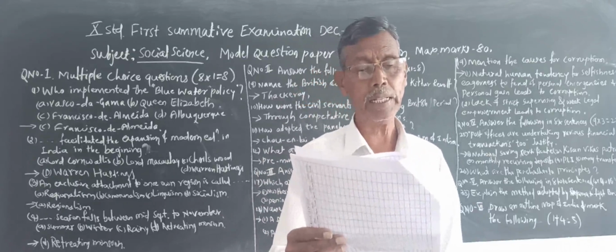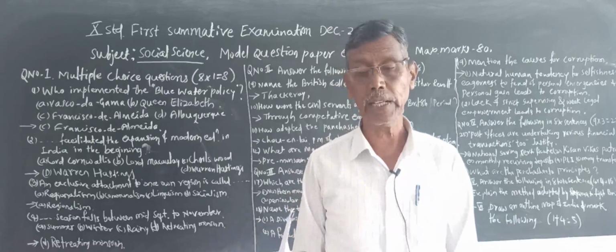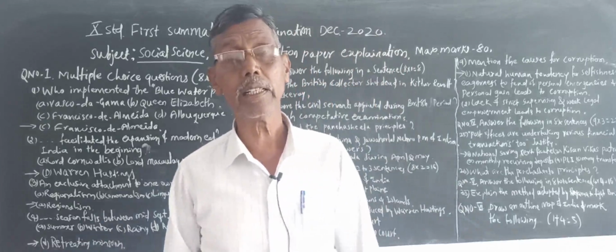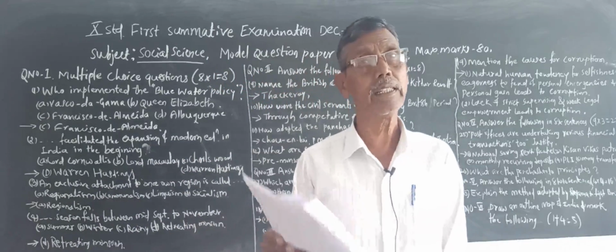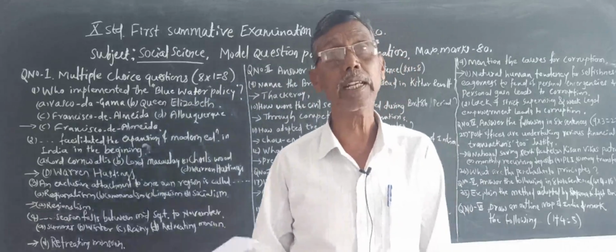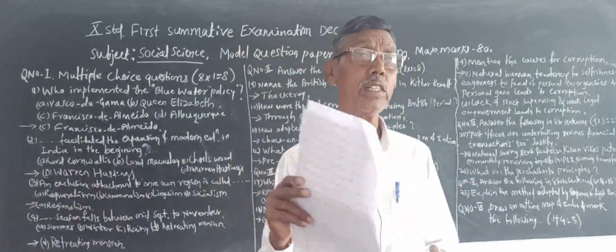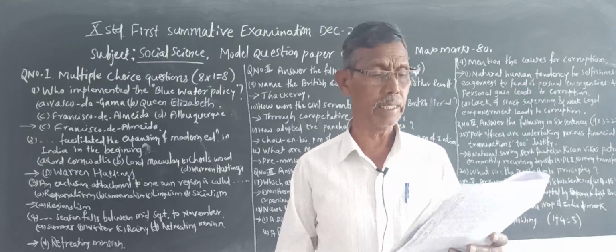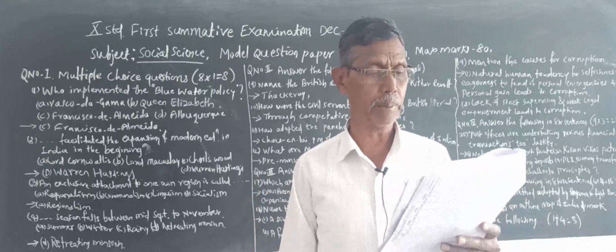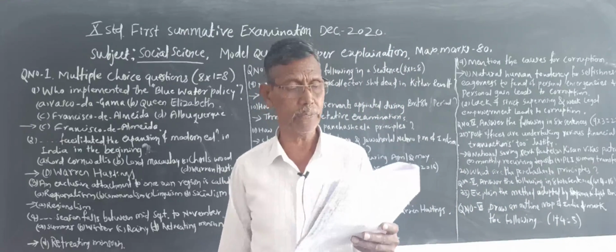Now the third principle is non-interference in internal affairs. Non-interference in the internal affairs of each country. India should not enter the internal affairs of China, and China should not enter the internal affairs of India. That is the third principle, non-interference in internal affairs.